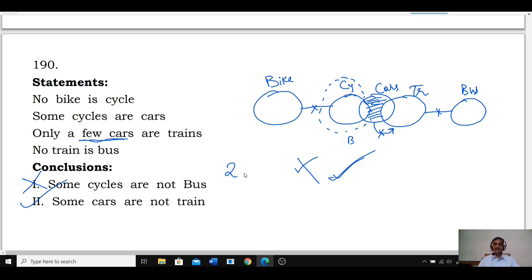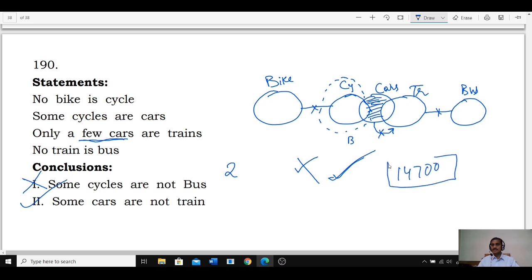And this is about question numbers 188 to 190. With this we have come to an end of this paper 14700. And very interesting sets were there. Please try to work out these sets on your own without seeing the solutions. I hope everyone followed. We have dealt with question numbers 141 to 190 in this paper number 700. Thank you for your participation, and in the next session let's meet again with another paper explanation. Thank you one and all.